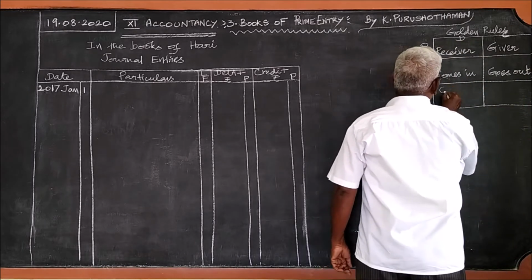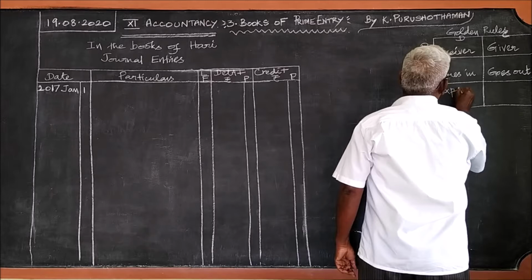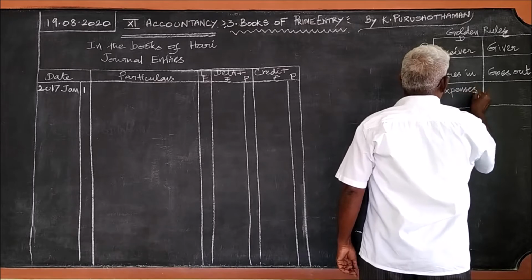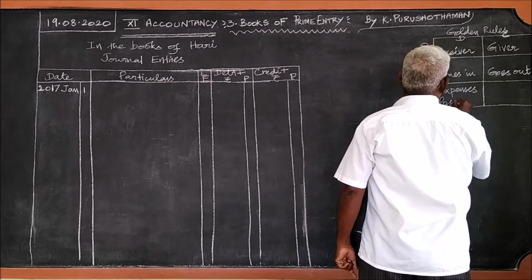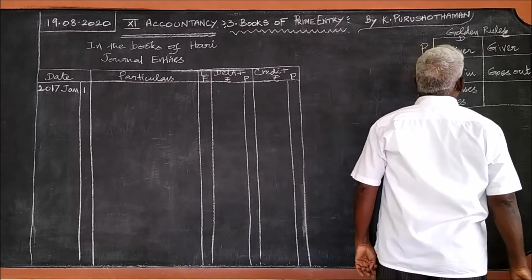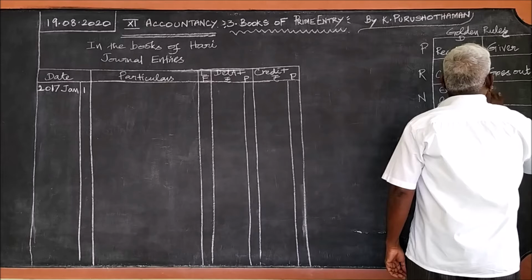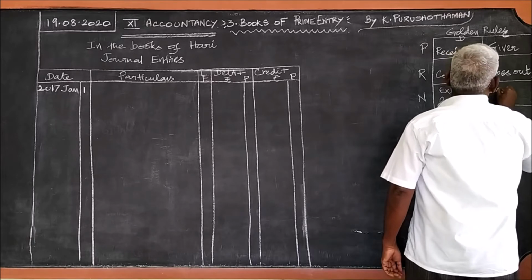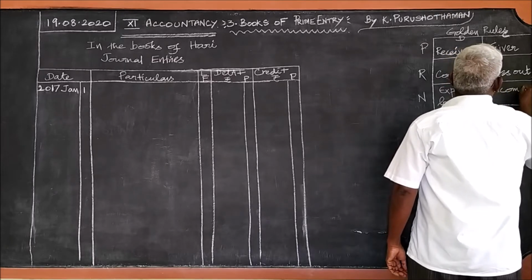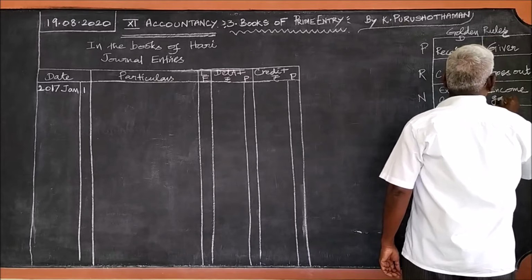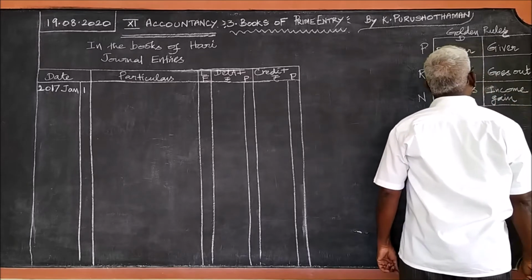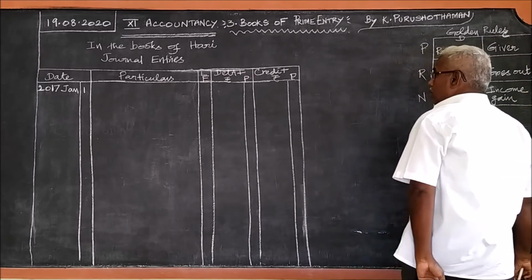Nominal account: debit all expenses and losses, credit all income and gain. These are the three rules.